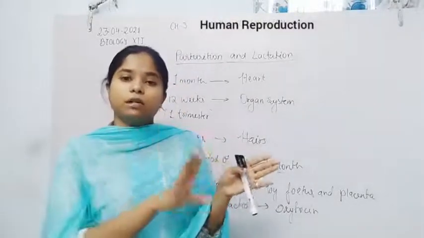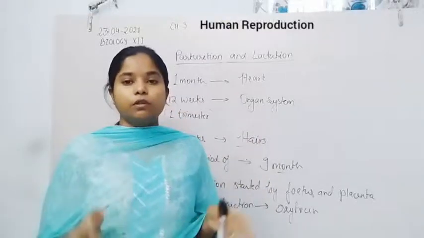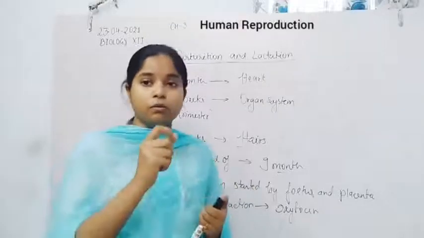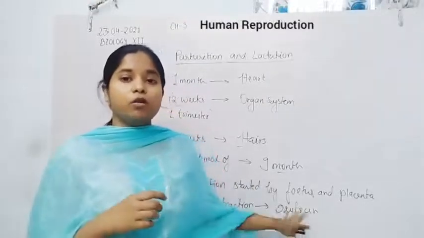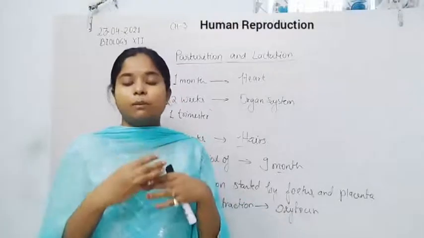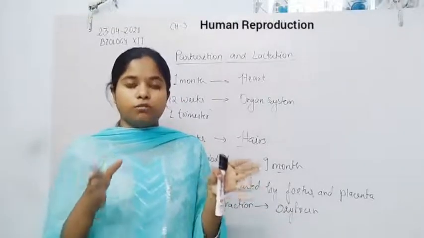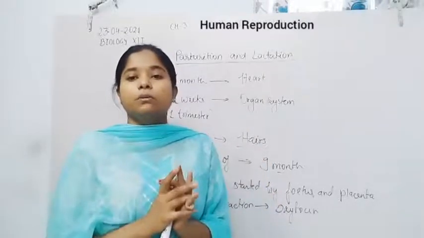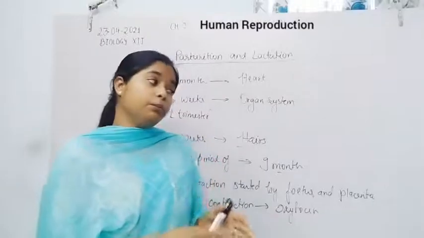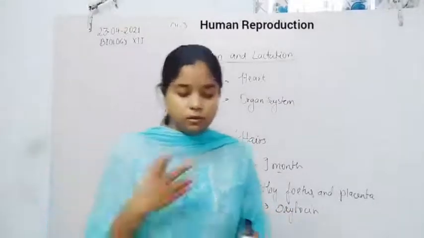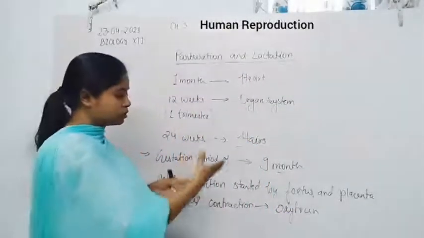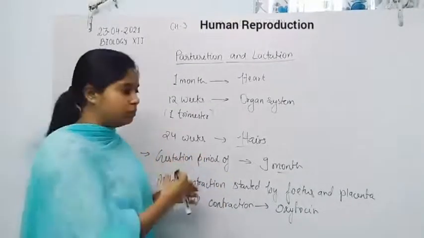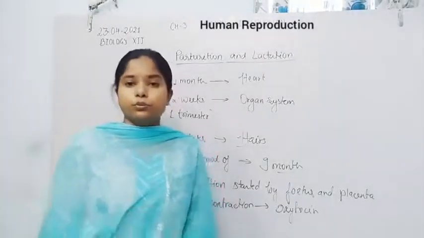is transmitted to the uterus of the female, and the muscles of the uterus, or myometrium, receive that oxytocin and undergo vigorous rapid contraction. That is, rapid contraction of the uterus takes place that leads to expulsion of the baby. So expulsion of the baby is done mainly by oxytocin. How oxytocin is released, and the overall process, we will see with the help of the flow chart and the diagram too.